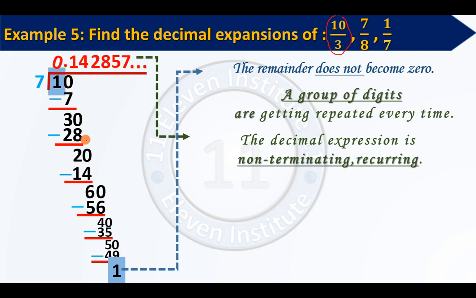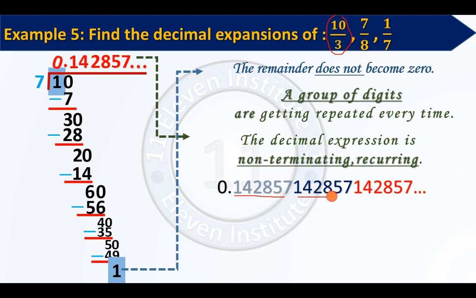So when you do this so many steps, you will get a group of digits over here. Again, when 1 will come over here, this group of digits will repeat itself. And we will get our answer something like this: 0.142857, 142857, 142857, 142857. You can see this is a block of numbers or a group of numbers which gets repeated each and every time. I have represented them by different colors.